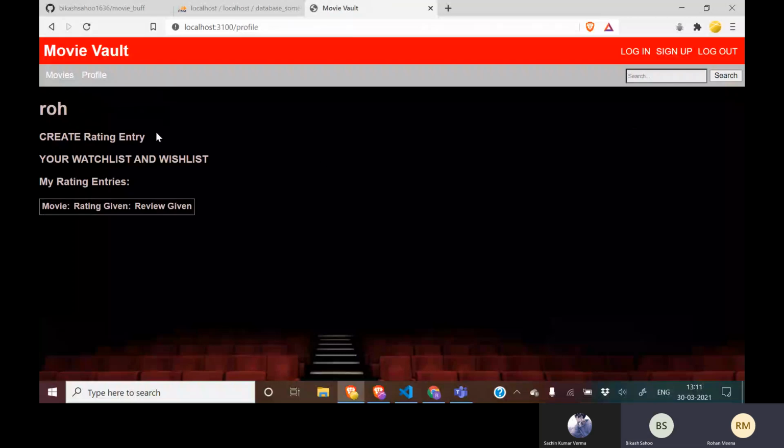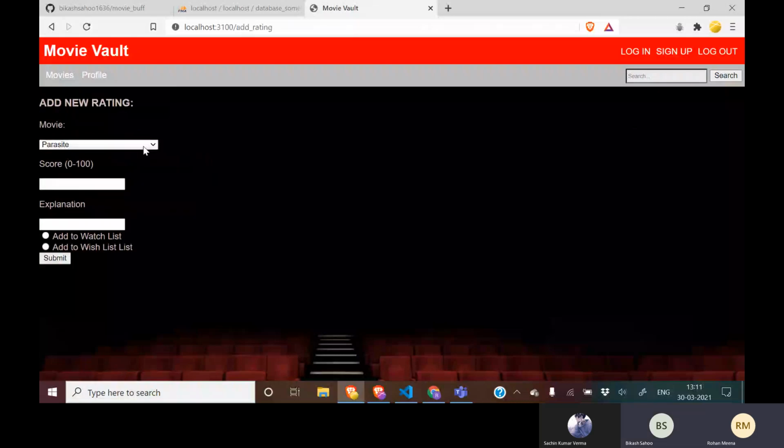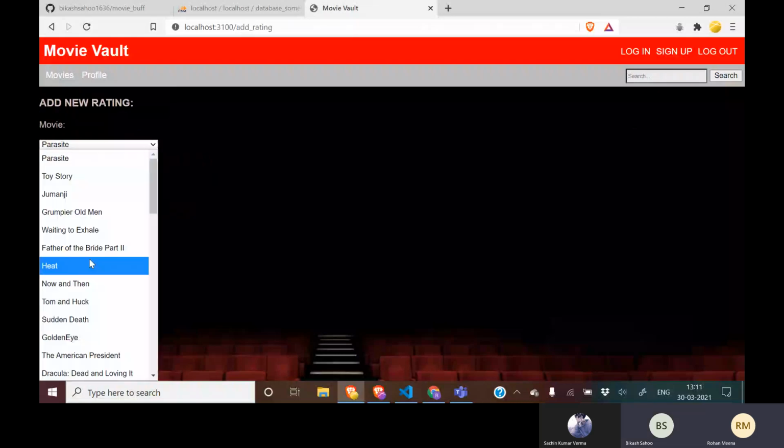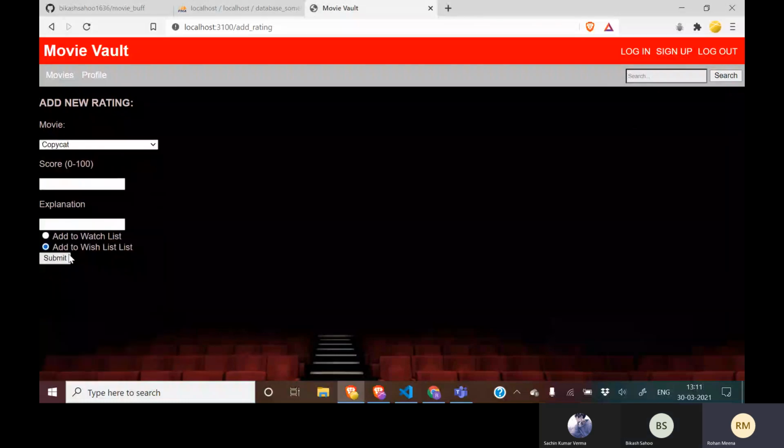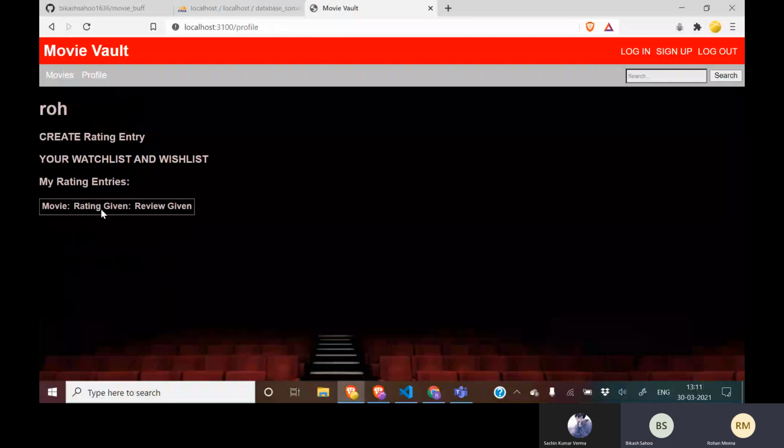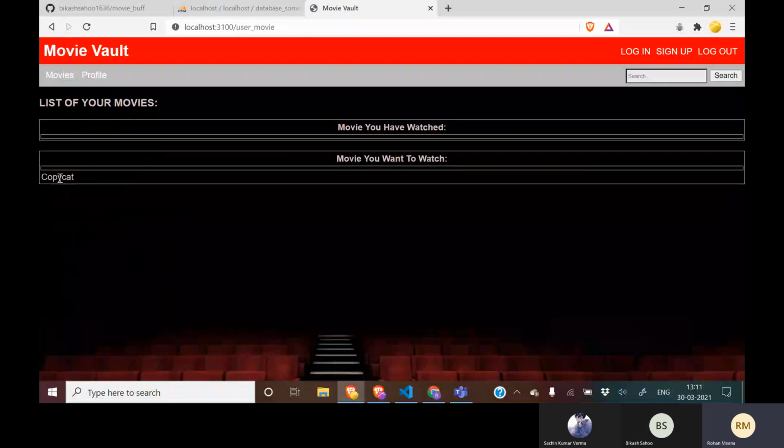On the profile page, two functionalities are provided to the user. One is create rating entry. In create rating entry you can check any movie, for example I am choosing Copycat, and I want to add this movie to my wish list, so it will be submitted. Now if I see my watch list and wish list, you can see that I have one entry corresponding to Copycat that I had already added to my wish list.